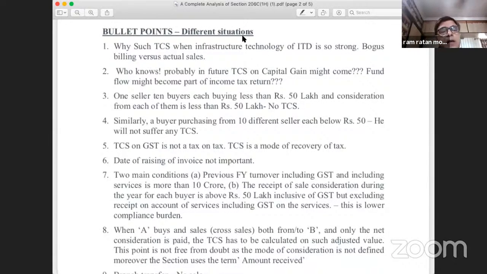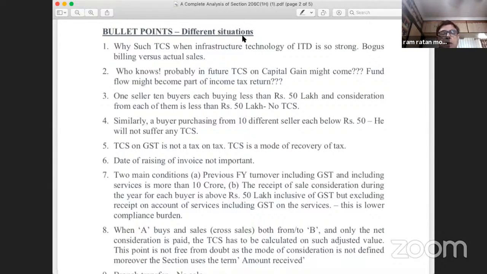Point number 6, the date of raising of invoice is not important. I've already dealt with this. Whether you are raising the invoice or not raising the invoice is absolutely unimportant for the purposes of this section. Point number 7. Now, suppose A is selling goods to B and B is also selling goods to A. So there is a cross sale, right? Suppose A has sold goods to B for rupees 1 crore. B has sold goods to A for rupees 80 lakhs.